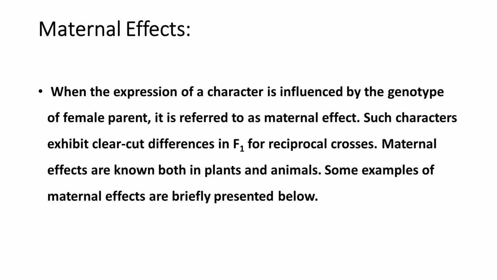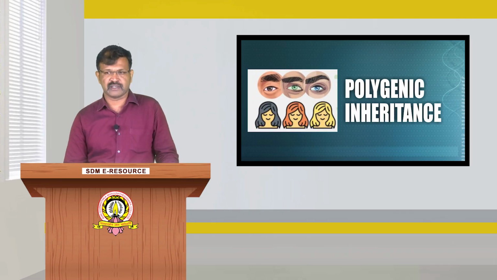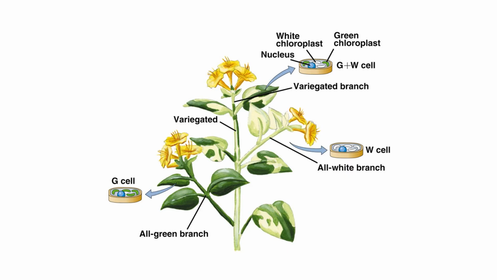Maternal effects are known in both plants and animals. Some examples of maternal effects we can discuss briefly. One such example is the four o'clock plant, Mirabilis jalapa, where leaf variations can be seen.